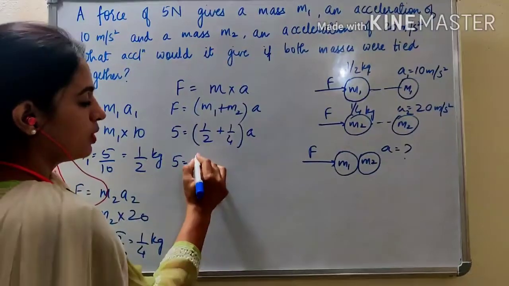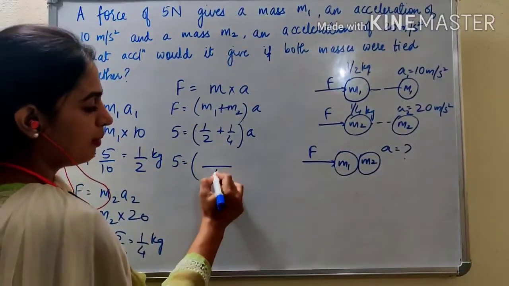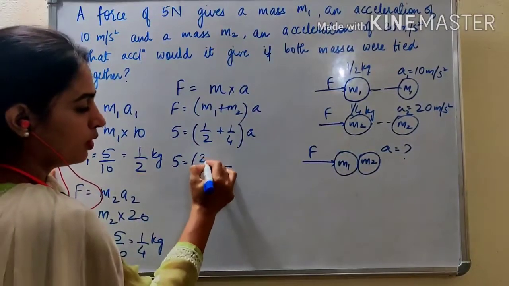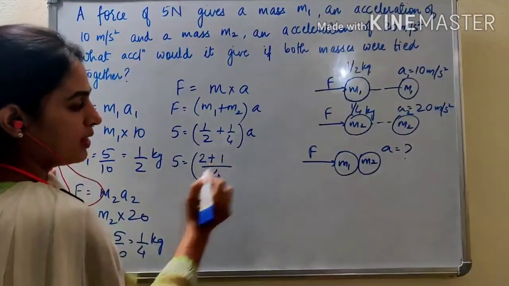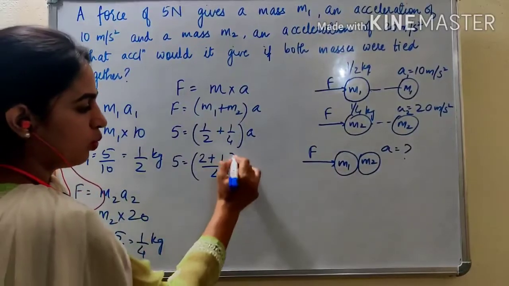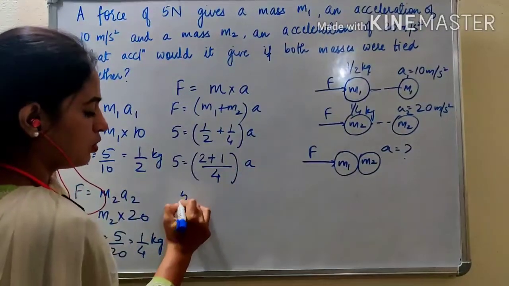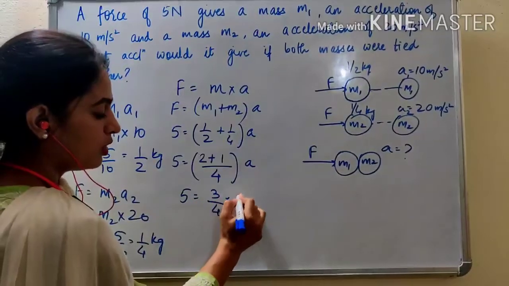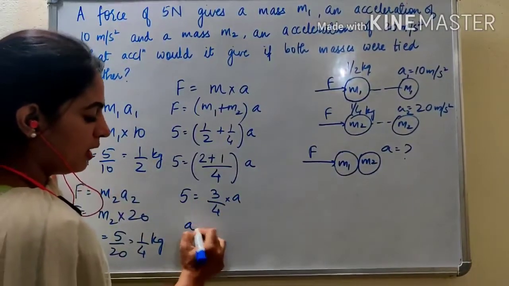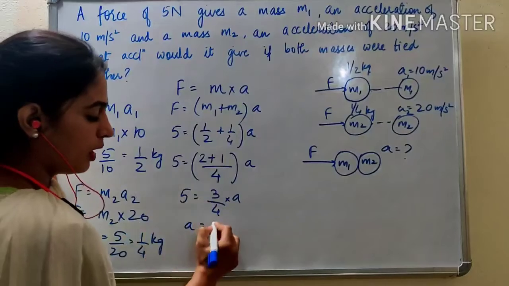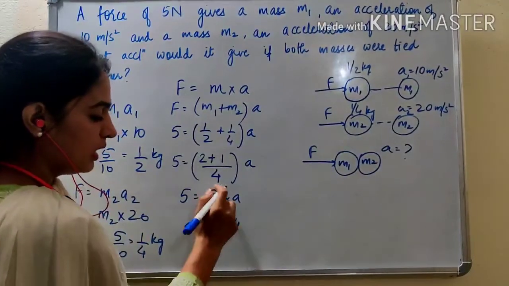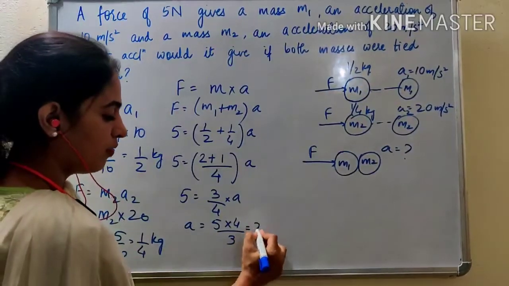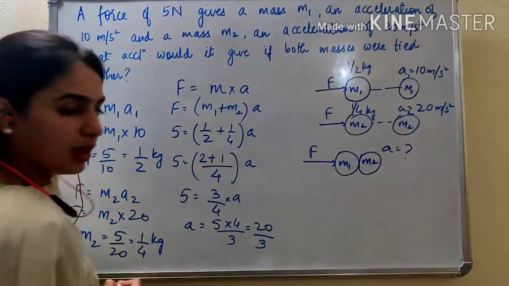So 5 is equal to, here you have to take the LCM. LCM is 4: 2 twos are 4, 4 ones are 4, and 1 into 1 into acceleration. So 5 is equal to 2 plus 1, 3 by 4 into A. So A will be equal to 5 into 4 divided by 3, that is 5 fours are 20 by 3.